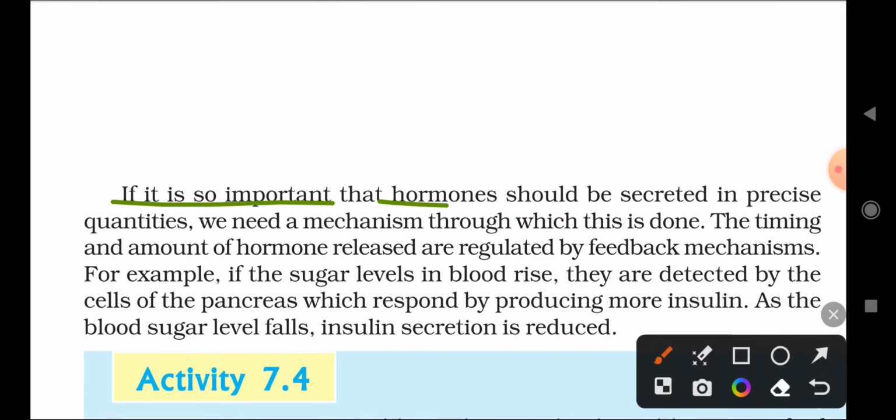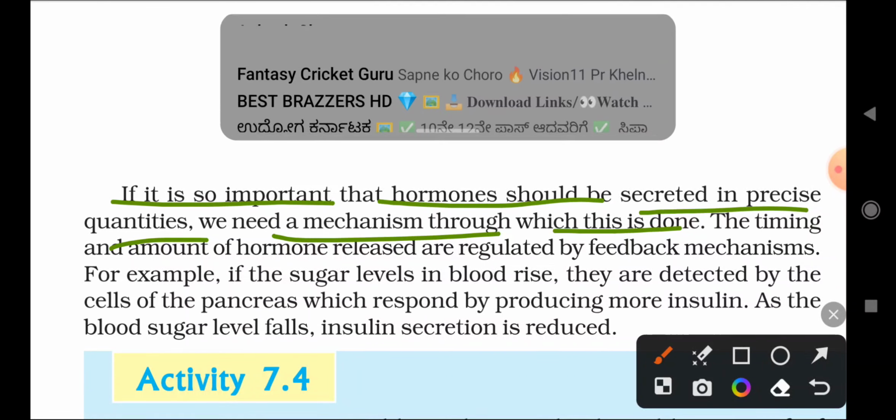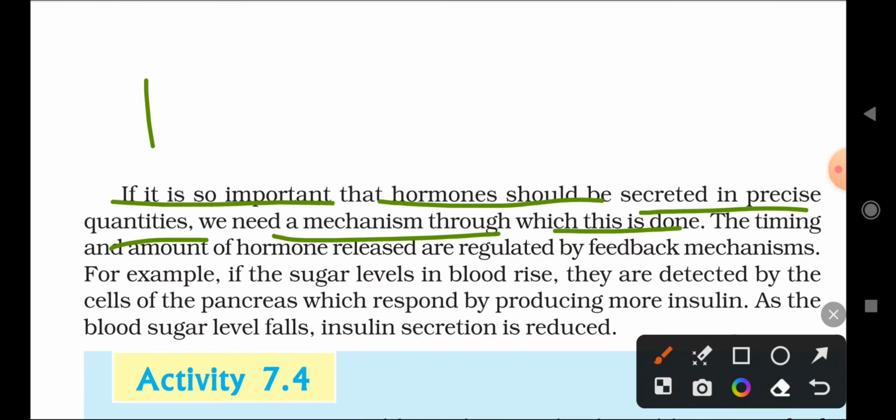If it is so important that hormones should be secreted in precise quantities, we need some mechanism through which this is done. In the previous sections we discussed that every hormone is important for the human body to control, coordinate, develop and grow. Then how are these hormones regulated, by how much and at which time they should be secreted by the body? All of that is controlled by a method called the feedback mechanism. So, feedback mechanism means what?